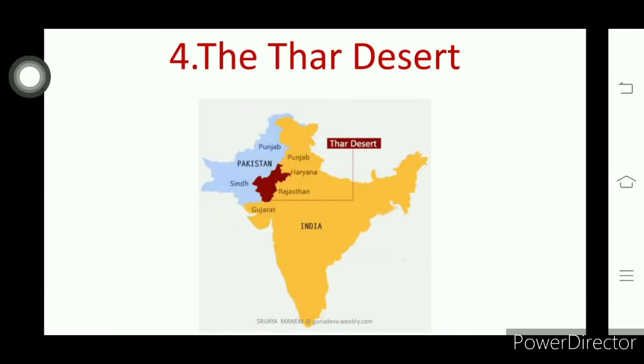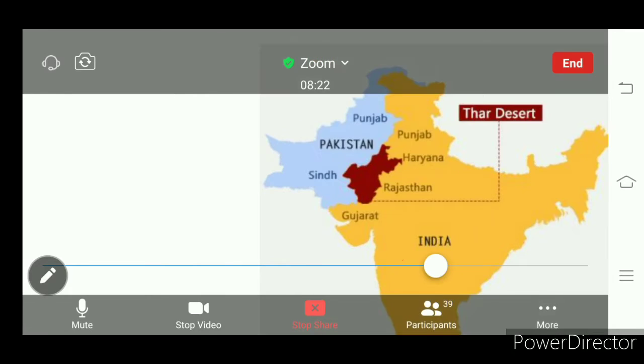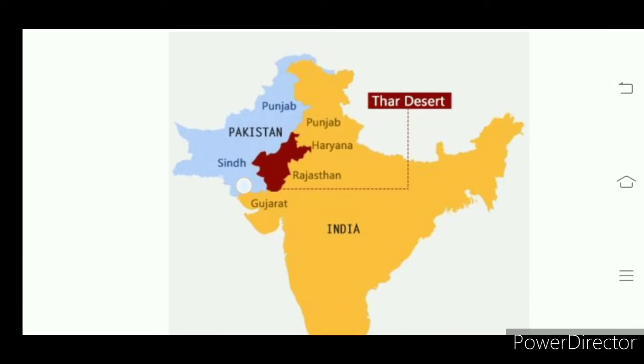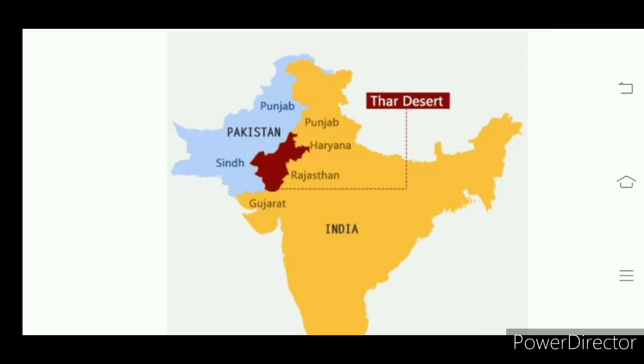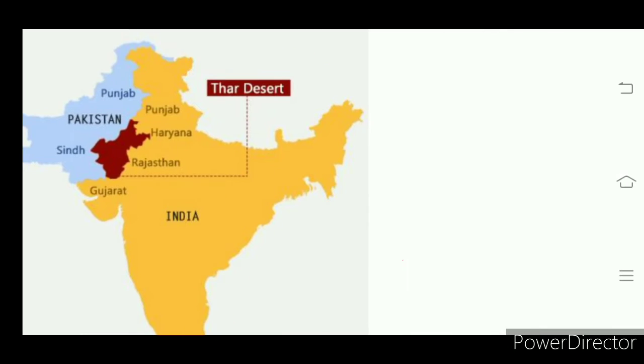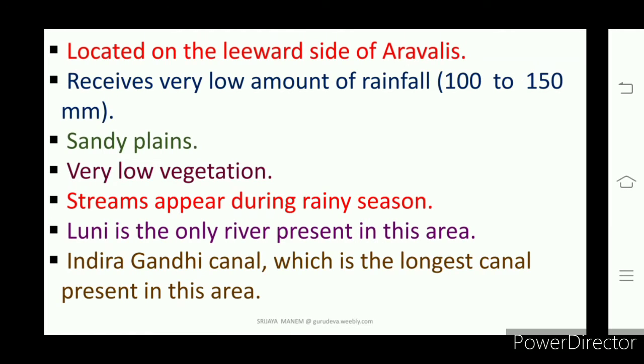Thar Desert, we have another major relief division. It is located on the leeward side of the Aravallis. Here we have studied it is an arid climate with scanty rainfall, that is 100 to 150 millimeters of rainfall.